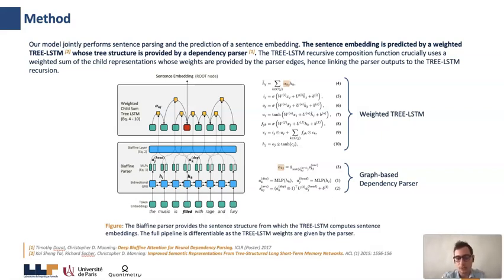We use two types of components. First, a graph-based dependency parser that outputs a weighted tree structure of the sentence, and then a weighted tree LSTM that uses structures as input to compose words according to the structures. The weights from both the parser and the recursive encoder make the link between them and enable us to train them jointly using only the downstream supervision.